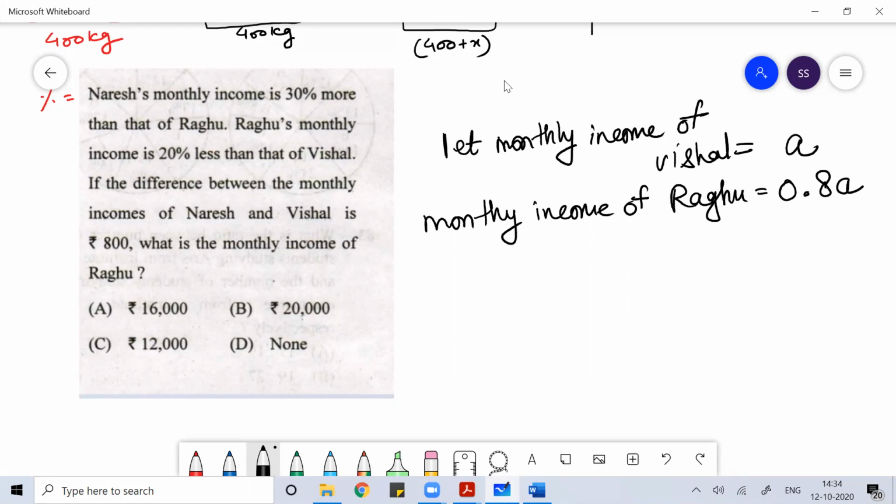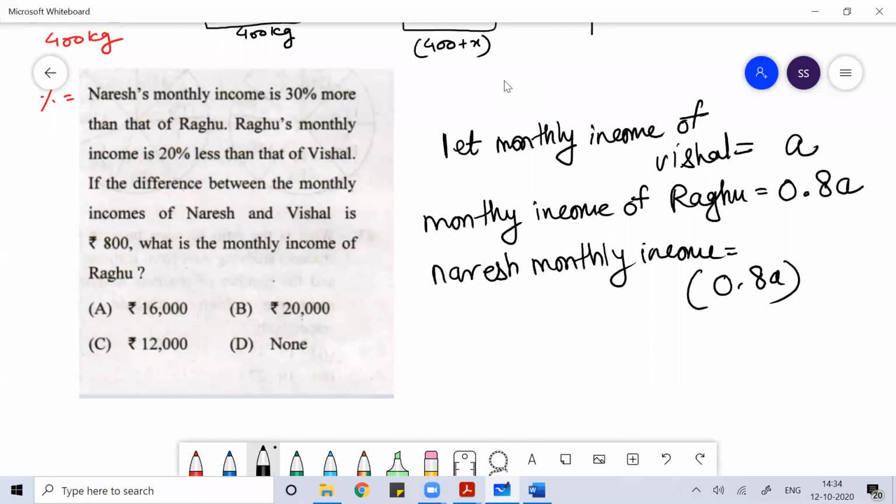Then Naresh's monthly income is 30% more than Raghu. 30% more means 1.3. 30% less means 0.7. 40% more is 1.4. 65% more means 1.65. 65% less means 0.35. I hope you are understanding.